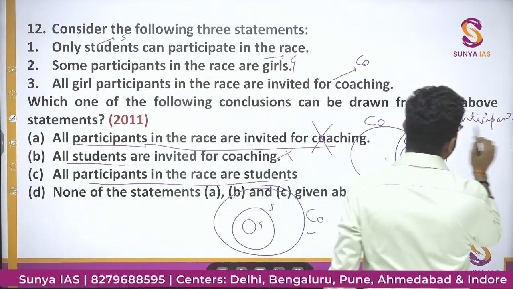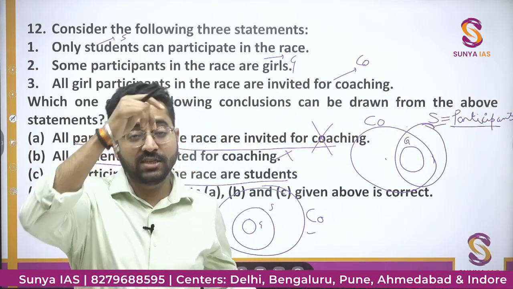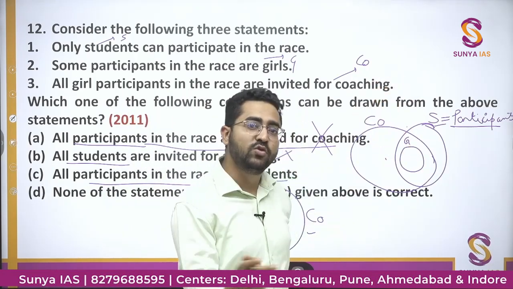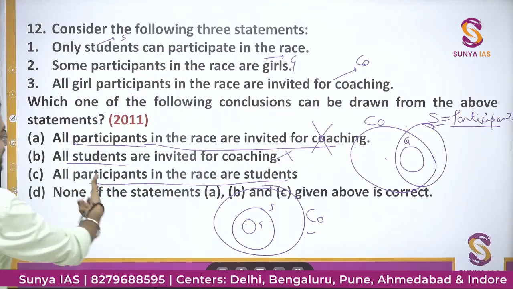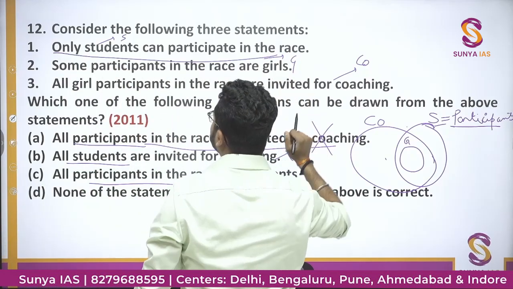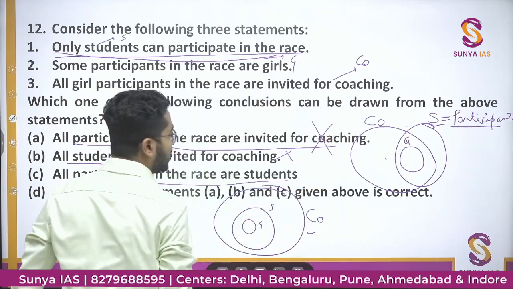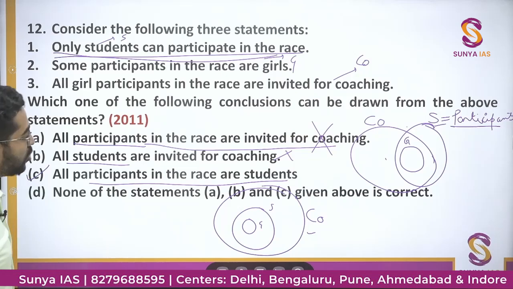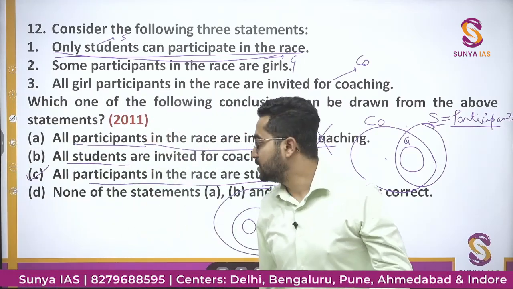Here also I have written, whenever any information is given in the question, it is very essential for you to write, on the corners or even in the diagram, so that you can understand what they have given in your language. So this statement, all participants in the race are students. Only students can participate in the race. And I have written that students and participants are same in this condition. So this option would be correct. All participants in the race are students, and none of them. So this is also wrong. The correct option would be option C.